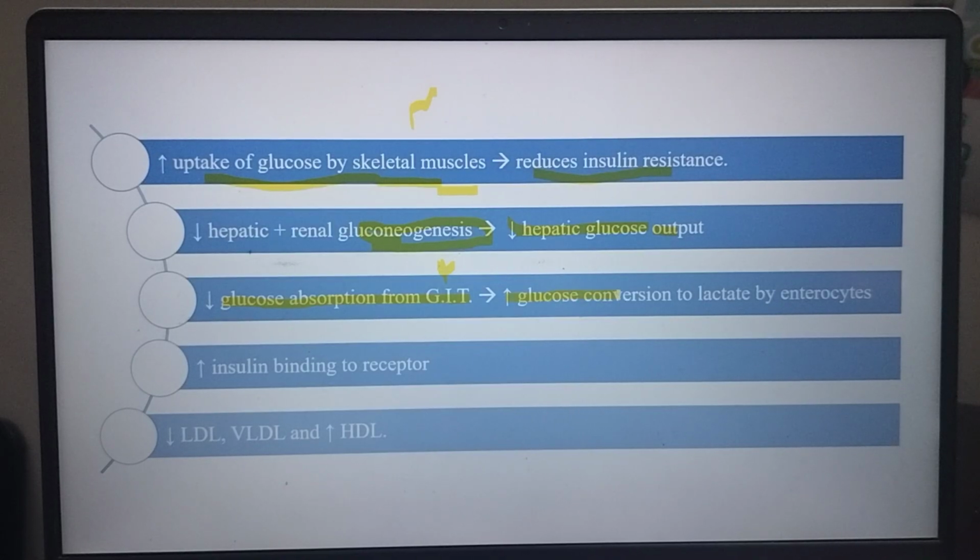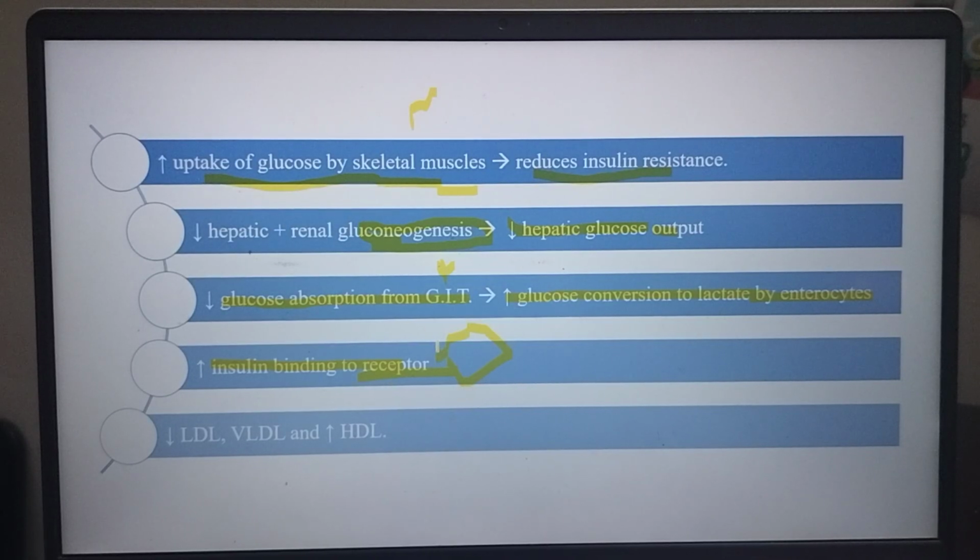Increased blood glucose conversion to lactate by enterocytes will happen. Enterocytes are the cells inside the intestine. So there is a conversion of glucose to lactate in the intestinal cells, and increasing insulin binding to receptors. Metformin enhances the insulin binding to its receptor inside the cell.